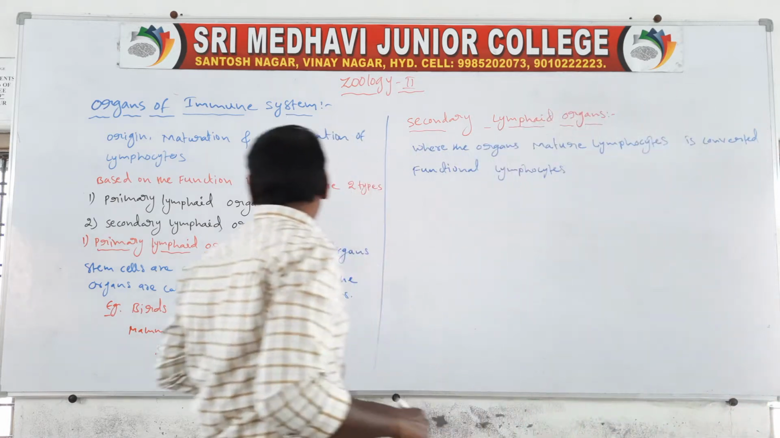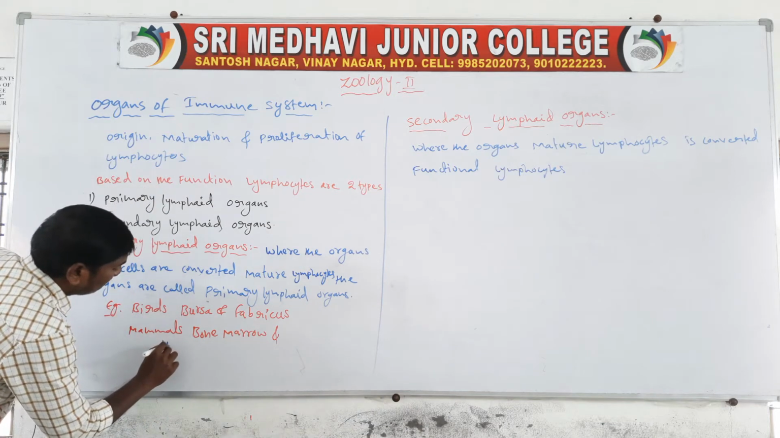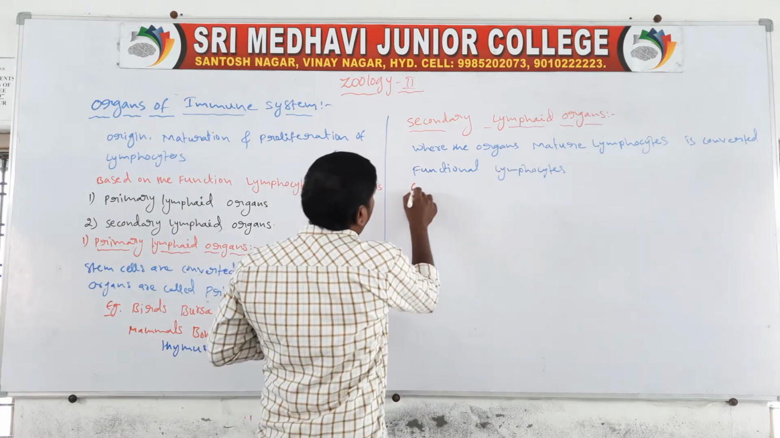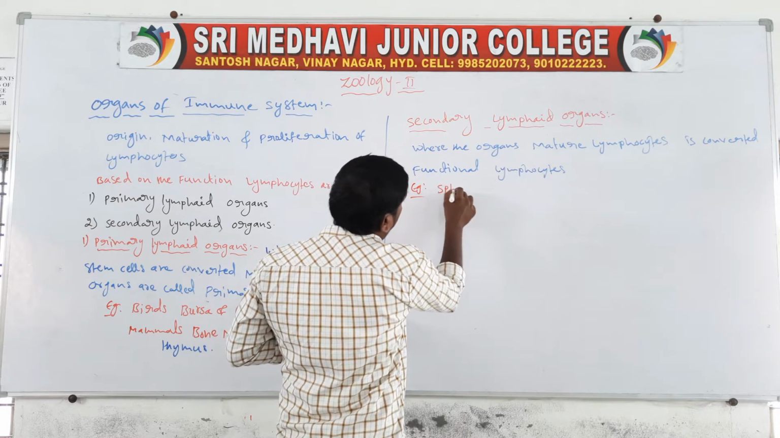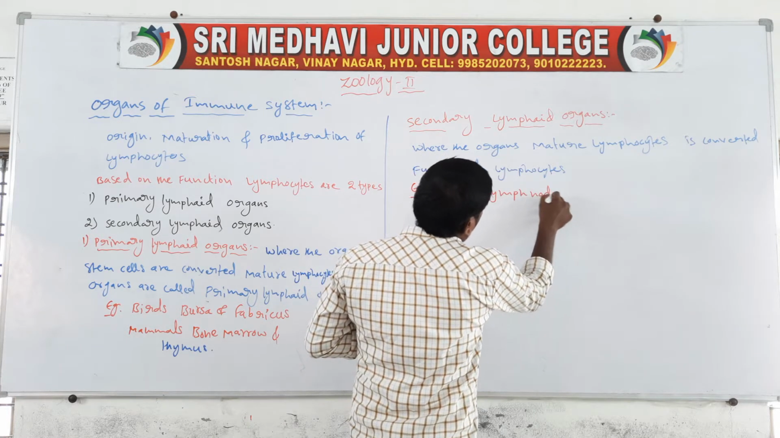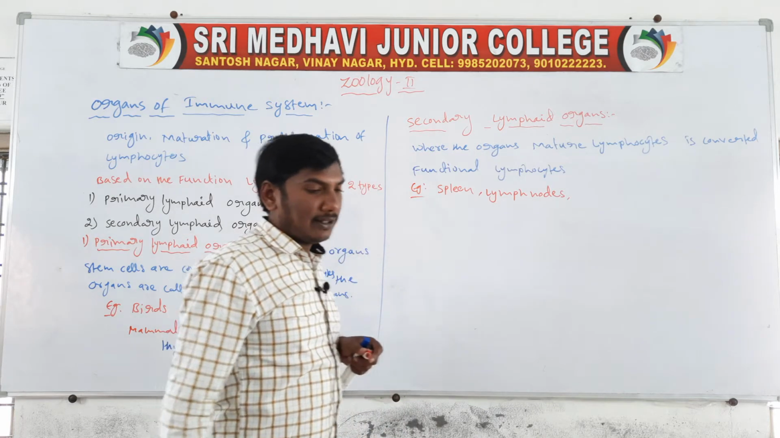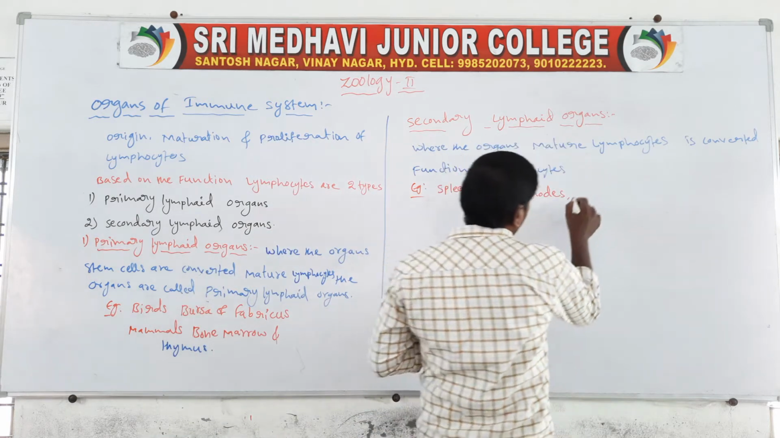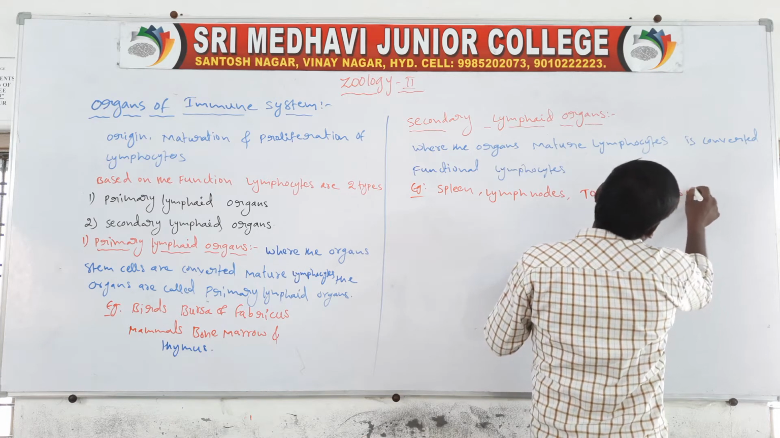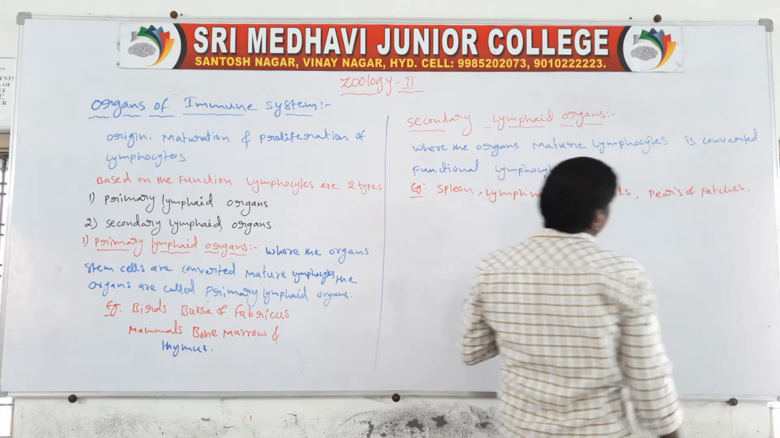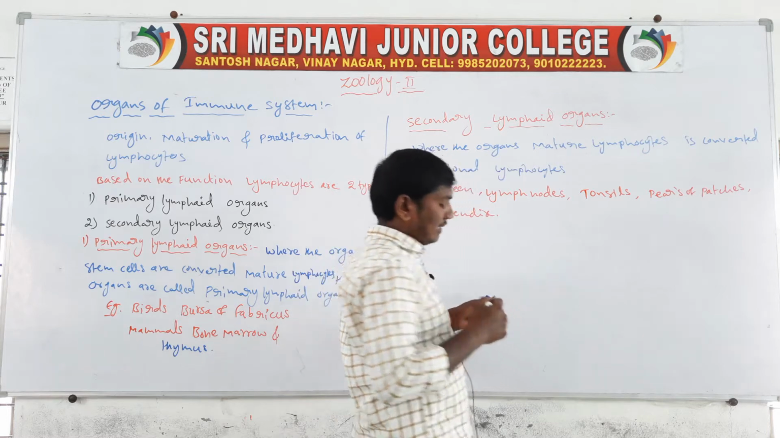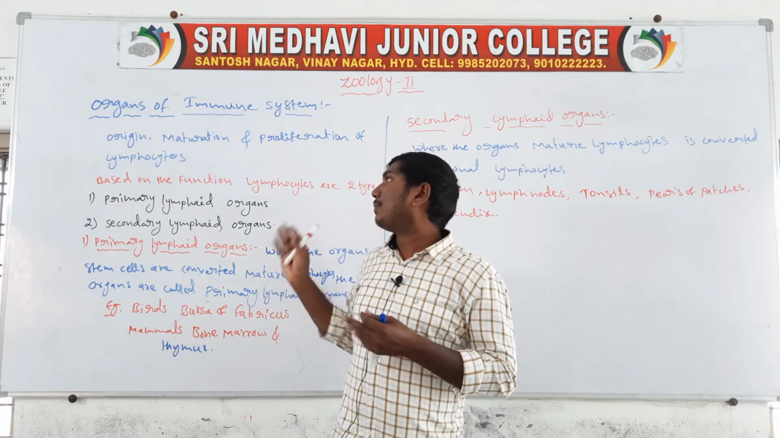Examples of secondary lymphoid organs: spleen, lymph nodes, appendix, Peyer's patches and tonsils. So these are the secondary lymphoid organs and primary lymphoid organs.